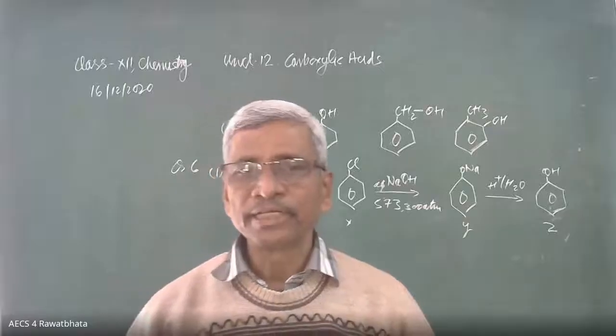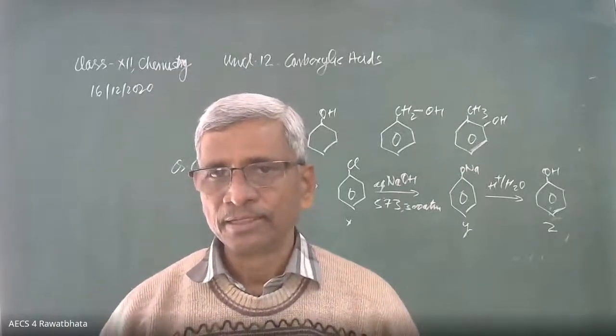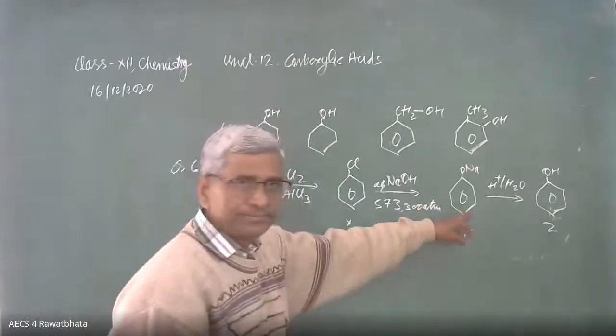Sir, in NCERT, one example is given in which chlorobenzene is treated with aqueous NaOH at 623 Kelvin and we get phenol. There is one step missing in that, beta. That is the acid. That is the acid, and here this step is also required.